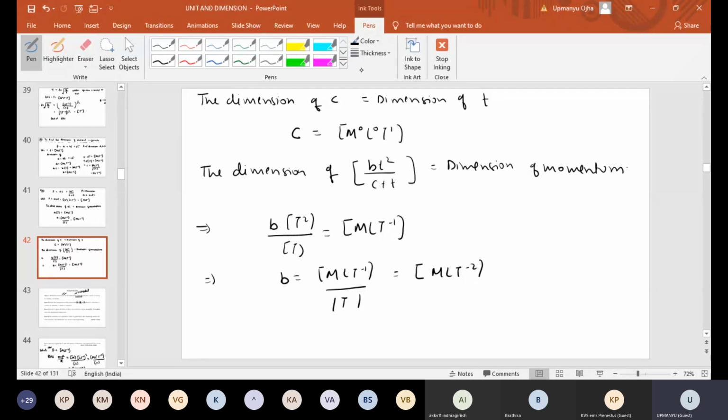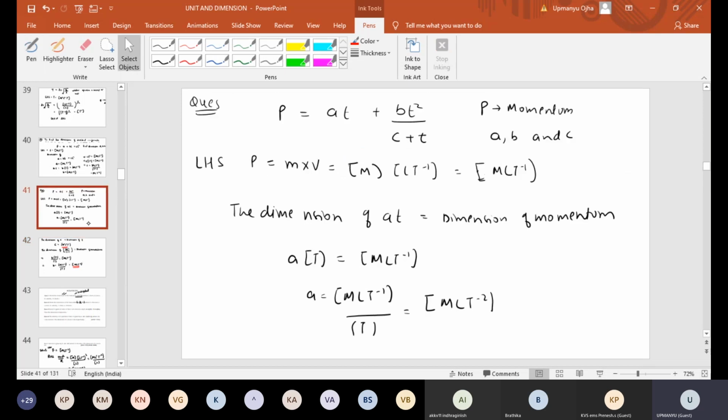So we get the dimensional formula of B as MLT minus 2. Dimension formula of C is M0 L0 T power 1, and dimension formula of A is MLT minus 2. Okay.